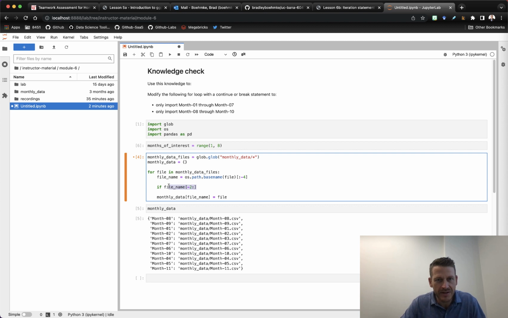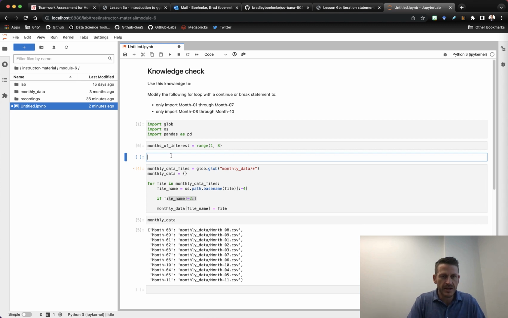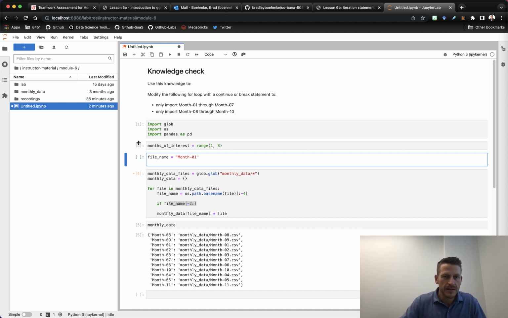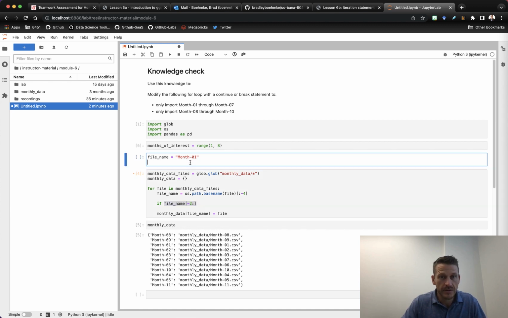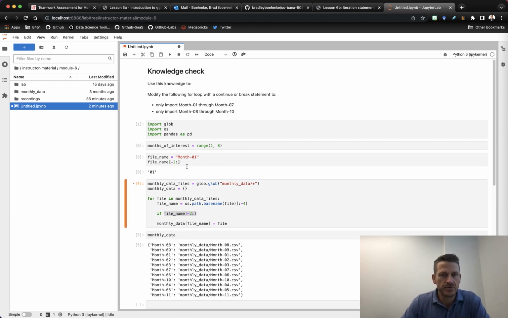Well, let's just say file name equals month 01. Then this would strip off the last two elements in there, which is going to be the number, whether it's 01, 10, and so on.